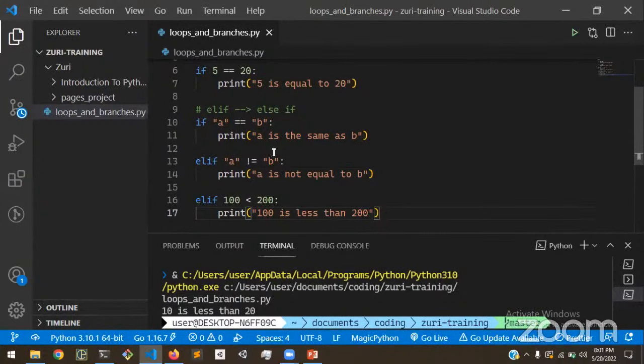So why would we make use of elifs? Elifs are really useful when we want only one possible output. For example, a user is trying multiple times to log in, and we want to restrict that so that if they try like 10 times, they should be restricted.